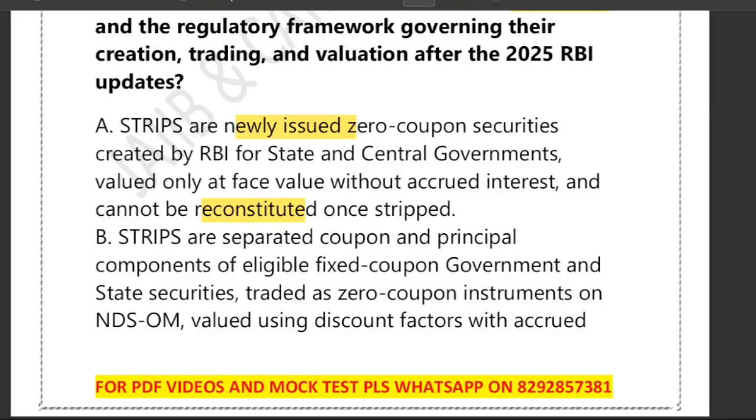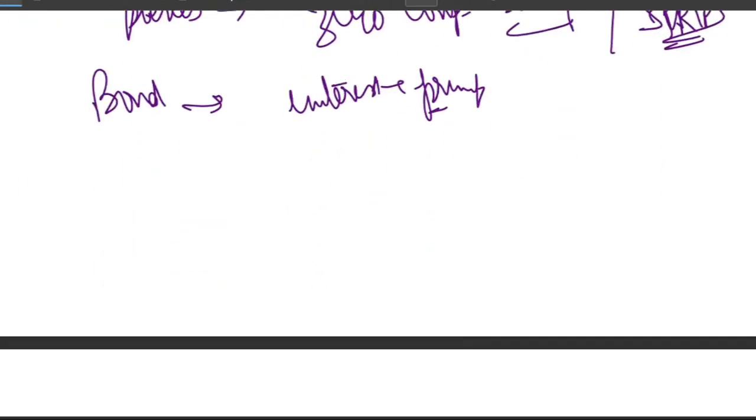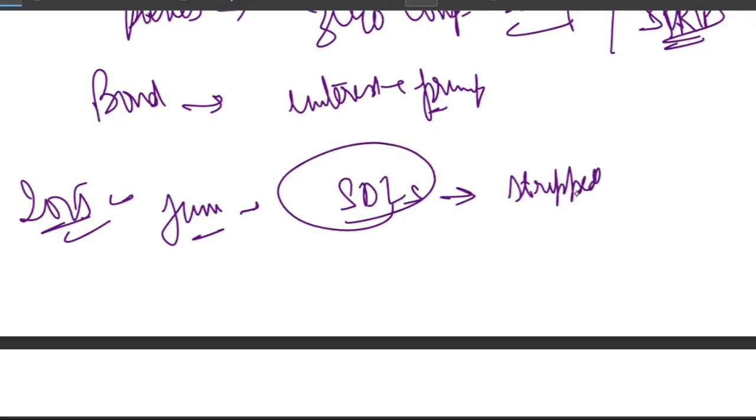Second thing is that there was an update in the year 2025. What was the update? Earlier only central government securities were eligible. But in June 2025, RBI allowed state development loans, or state development securities, to also be stripped. So earlier only central government bonds could be stripped, but now SDLs can also be stripped.